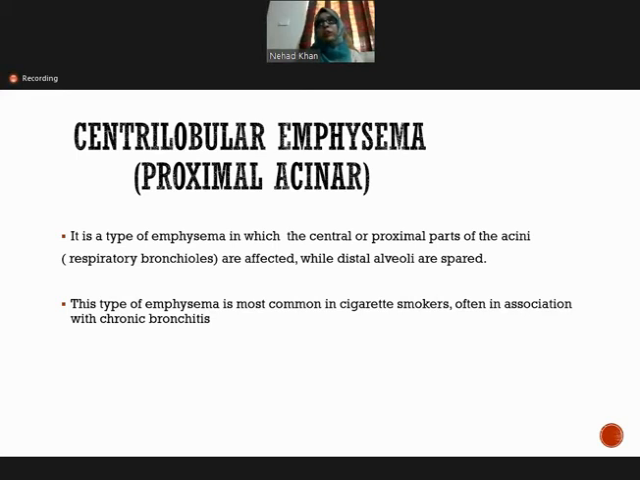Sometimes both conditions are going simultaneously. Emphysema and chronic bronchitis are going simultaneously, because if the patient is a cigarette smoker, then he may have emphysema as well as chronic bronchitis. So the most common type of emphysema in cigarette smokers is the centrilobular or centriacinar emphysema.